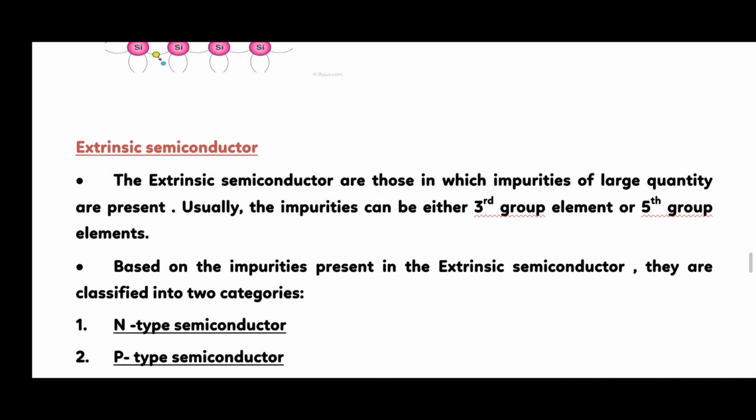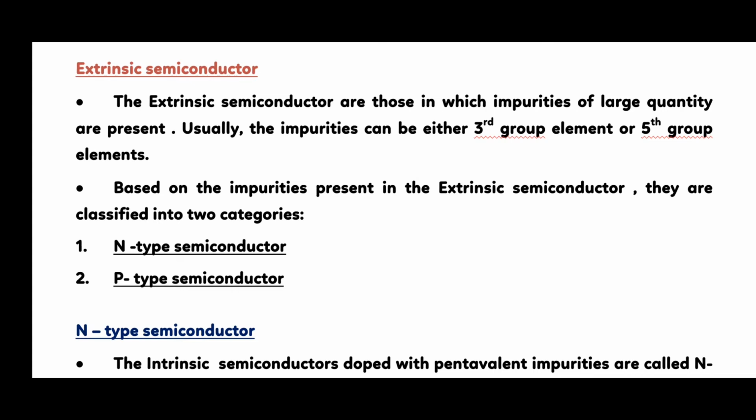Moving to the next, that is extrinsic semiconductor. Extrinsic semiconductors are those in which impurities in large quantities are present. Usually, the impurities can be either third group elements or fifth group elements. Based on the impurities present in the extrinsic semiconductor, they are classified into two categories, that is N-type and P-type. Let's see one by one.